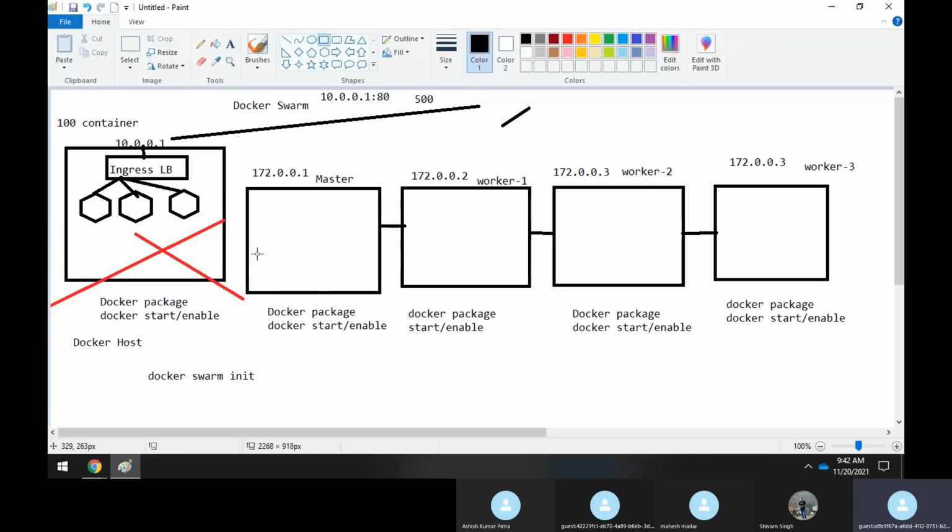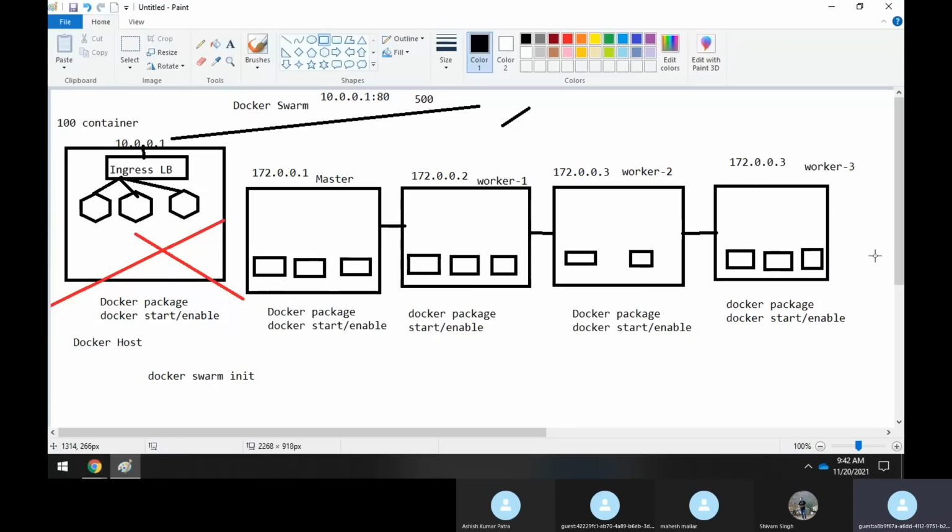I can make some 20 containers run under the master node, some 30 under worker one, 20 under worker two, and 30 under worker three. So the whole 100 containers, which I was earlier running on a single node, have been divided across these 4 machines.